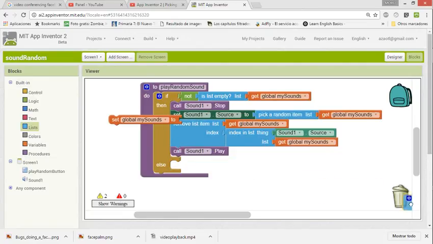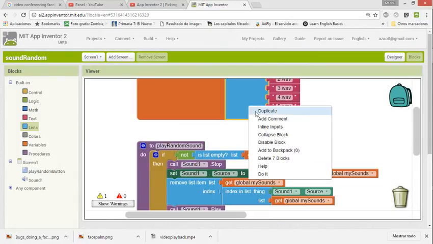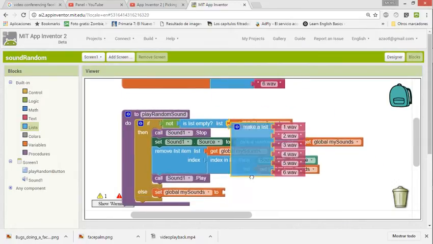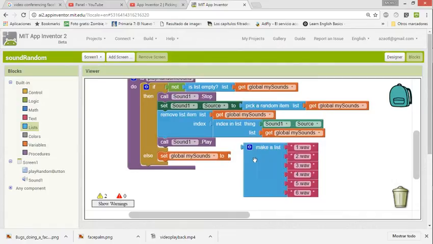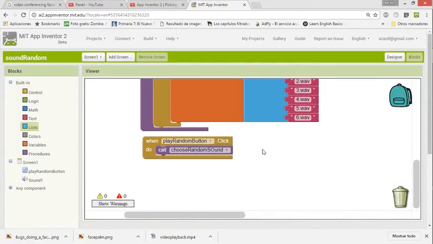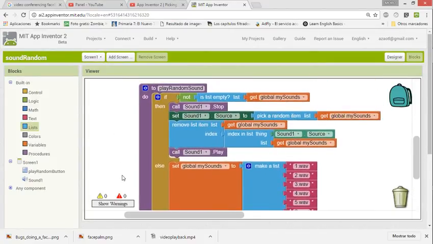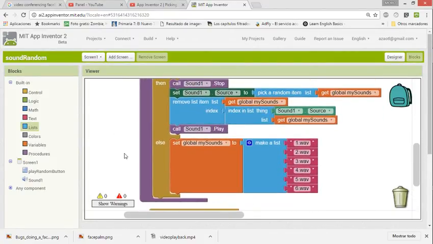Check, this is better. There are different options. Global, because it's going to remove everything. So we are going to reinitialize the list. We're going to make a list, and that's it. We're going to fill the list again.